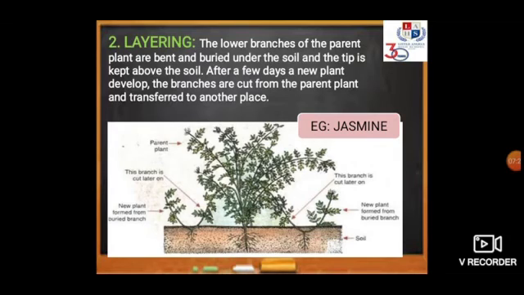But one important thing is that the tip is kept above the soil. After a few days, you will observe that a new plant is developing. Then we cut that part from the parent plant, and we can easily transfer that new plant to a different place. We can apply this method in the case of jasmine.